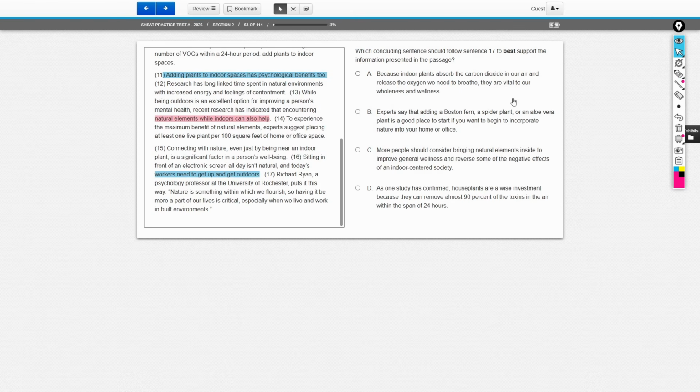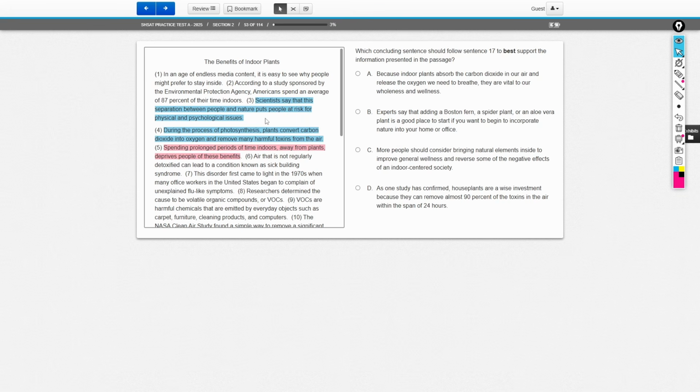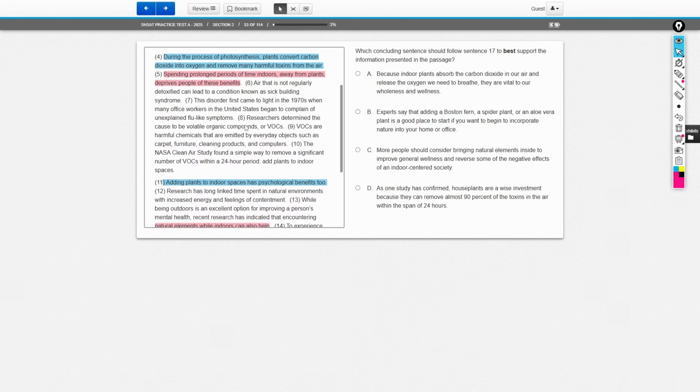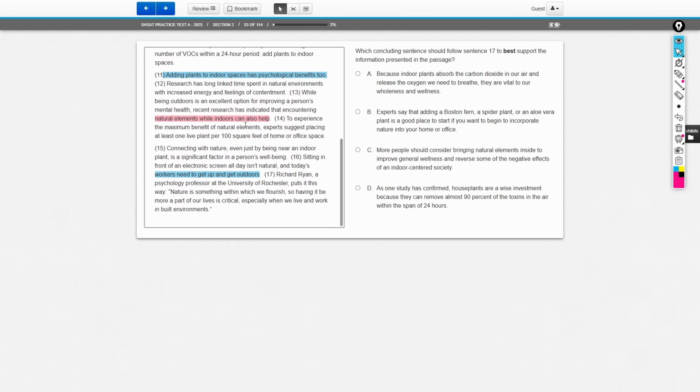All right. Finally, it asks us which concluding sentence should follow sentence 17 to best support the information presented in the passage. So we've already had a topic sentence and a thesis that we added all the way here with the first problem, right? We already know that the main idea of this passage is that people should introduce more indoor plants to their environment. Now, instead of introducing this in a thesis statement or a topic sentence, we want to conclude this passage, right? So how can we do that?